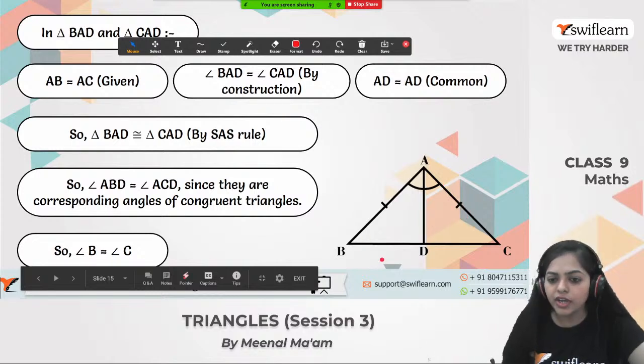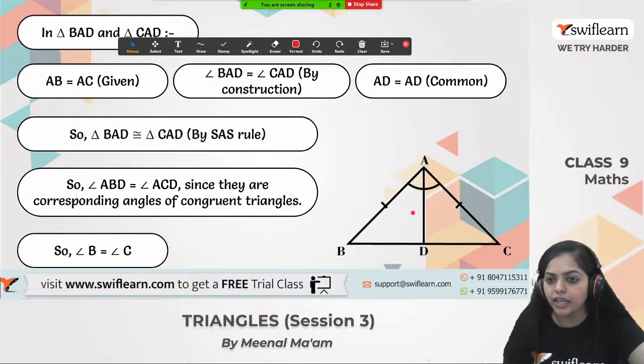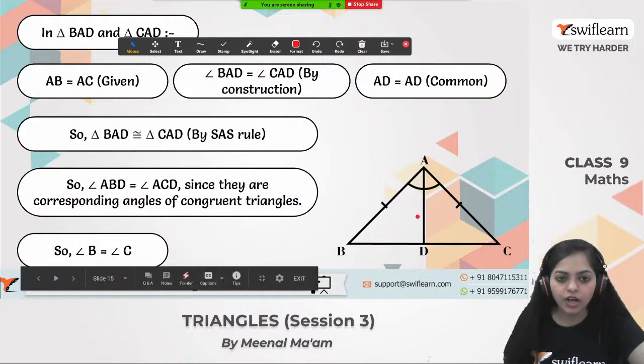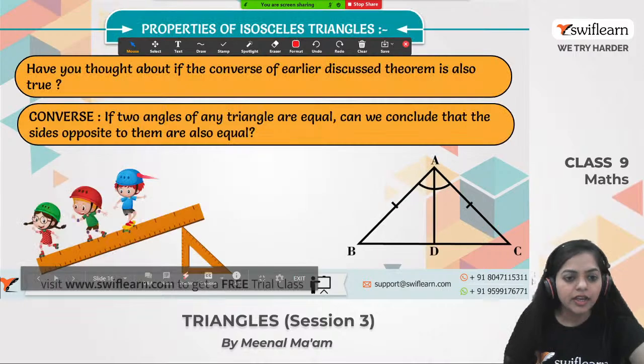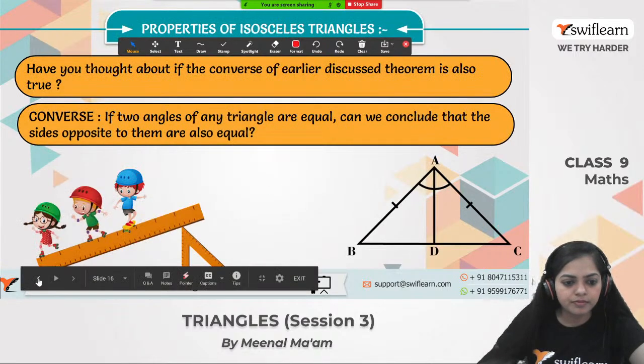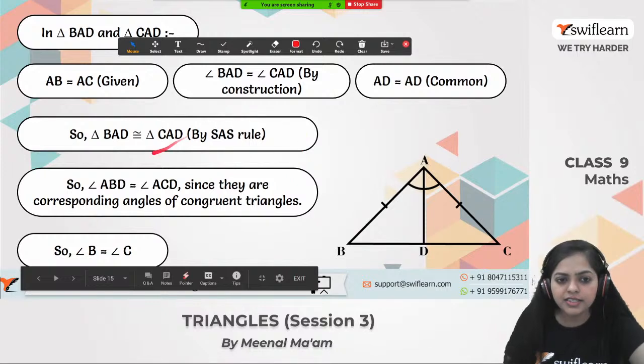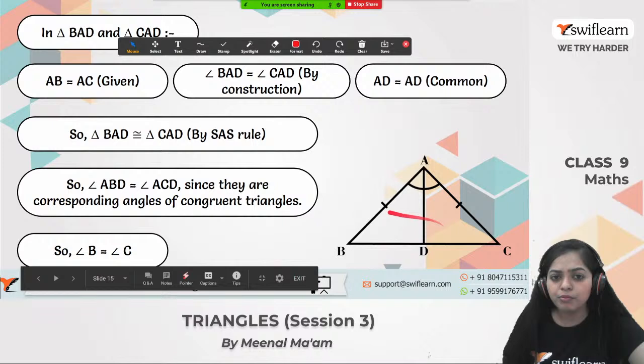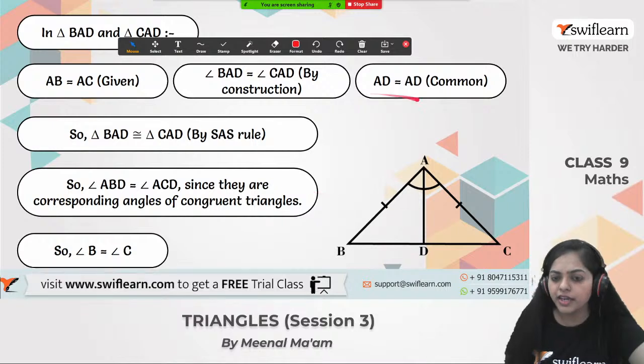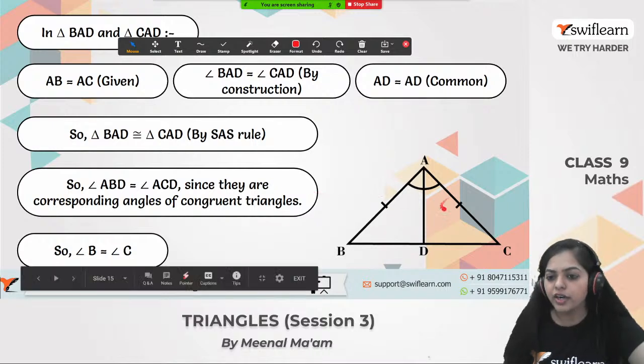CAD, what do we have? AB equals AC, it's given. Angle BAD equals angle CAD, it's by construction. And AD equals AD, it's common. Can I say that triangle BAD is congruent to triangle CAD by which criteria? By side, angle, side criteria. Here the sides and the included angles are equal, so by SAS criteria these two triangles are congruent.